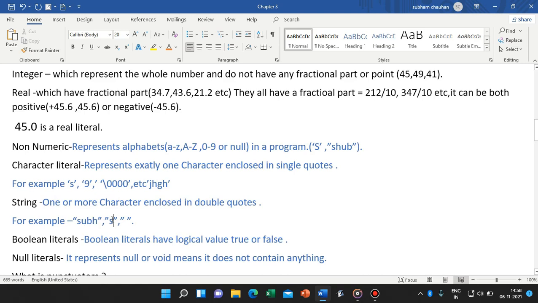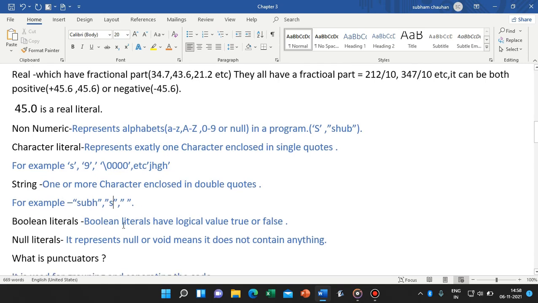Next is our S. If we write one character in the double quotes, then it is also a string type, and white space can also be written in the double quotes. It is also a string.